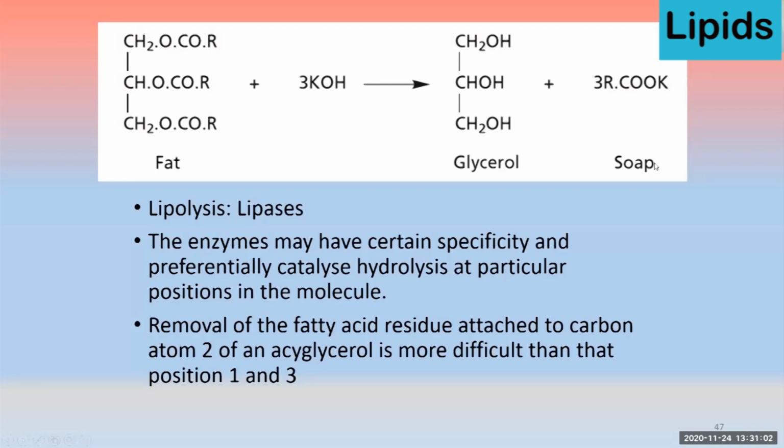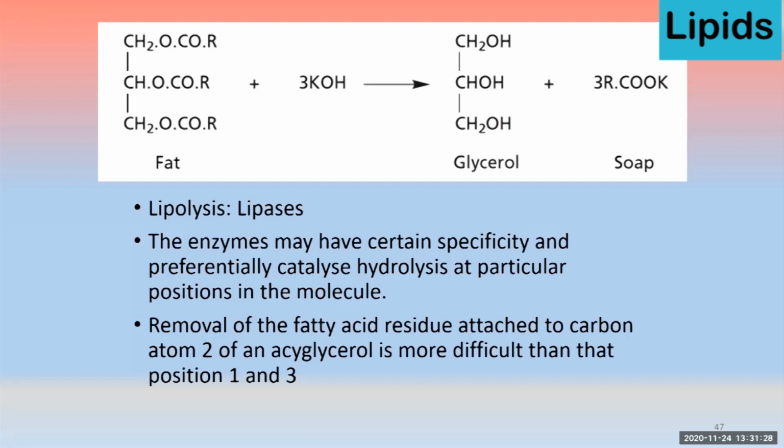This process of hydrolysis is also brought about by different enzymes, known as lipase enzymes. They are present in the intestinal juice or pancreatic juice. These lipases cause hydrolysis of the fat, but that type of hydrolysis is known as lipolysis. That is different from saponification.